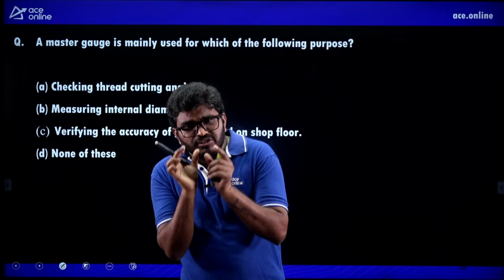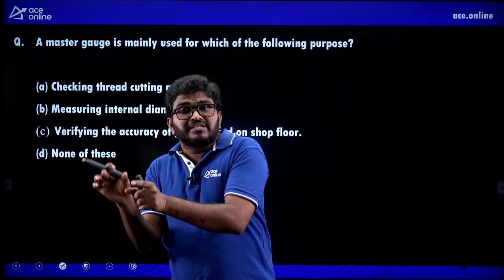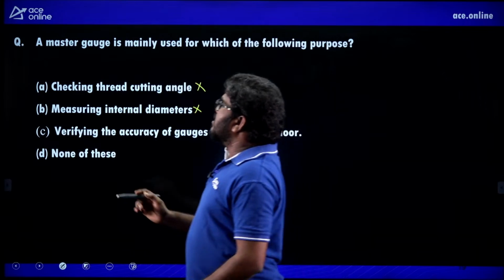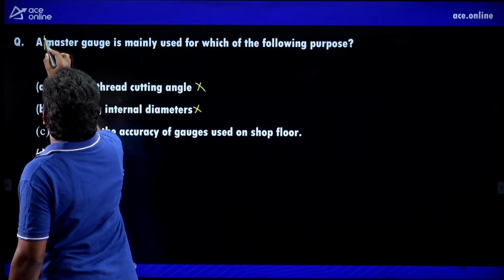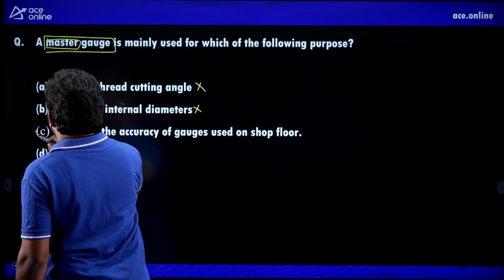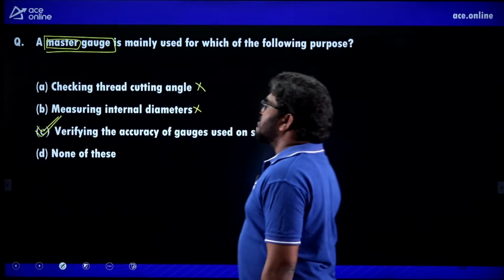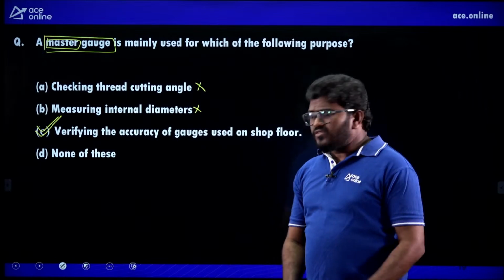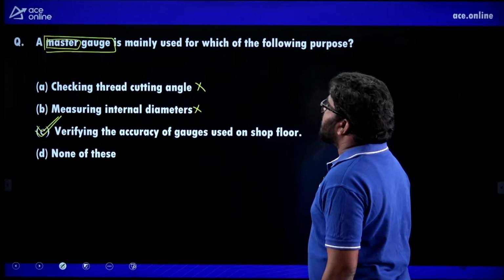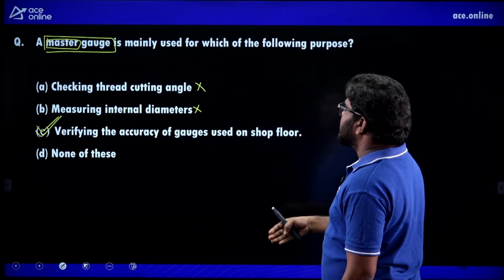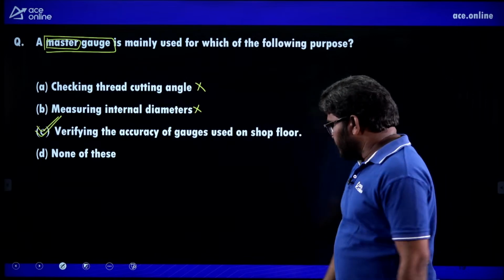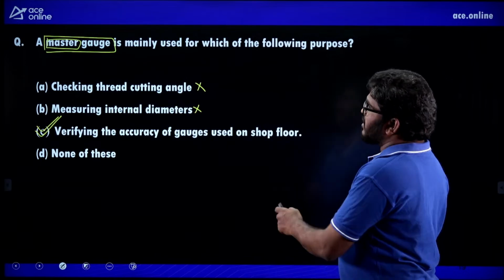So to measure the accuracy of those gauges on the shop floor, we use the master gauge. The name itself says master gauge, remember. So C is the correct answer. We are using the master gauge to verify the accuracy of gauges used on the shop floor.